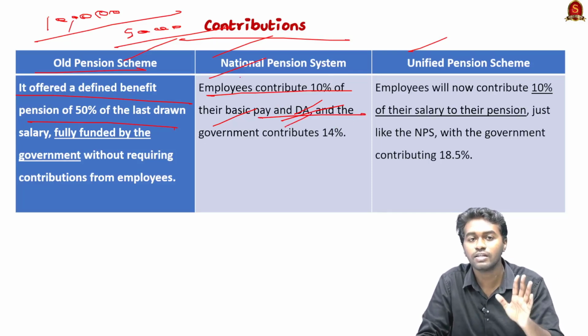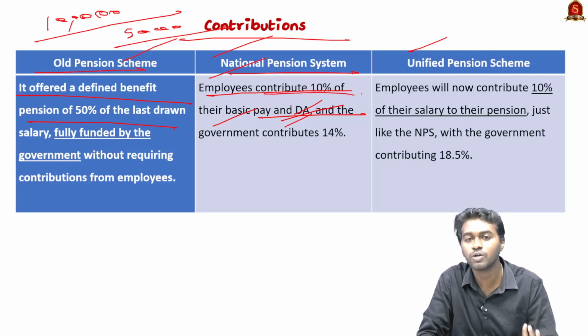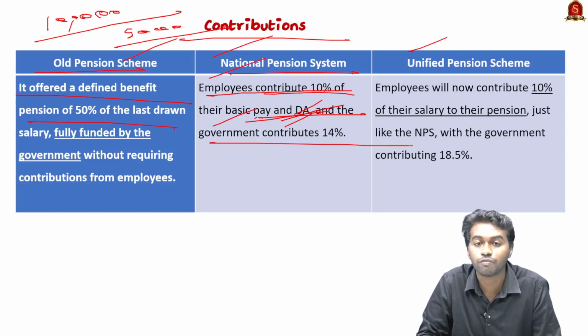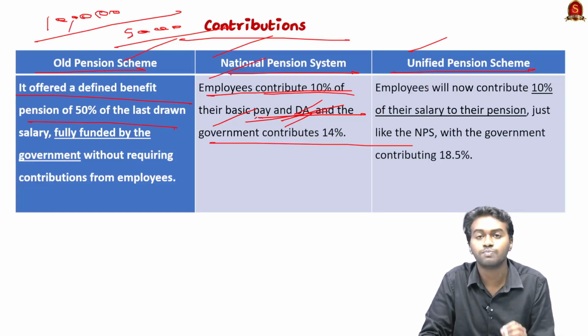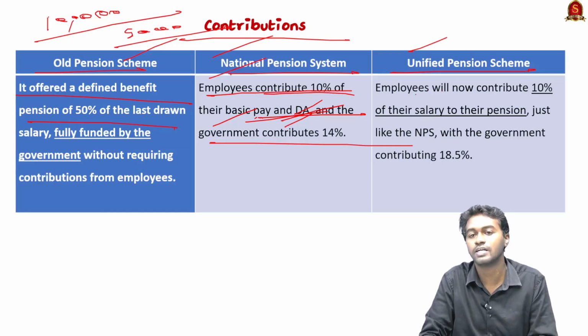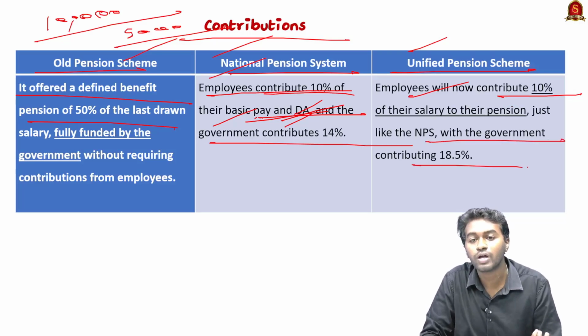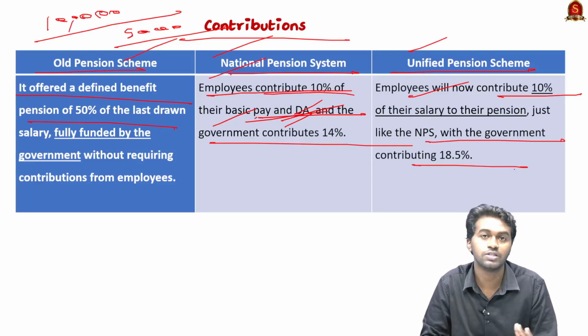Under the new pension scheme, the employees will contribute 10% of their basic pay and DA, and the government will contribute 14%. And in the unified pension scheme, there is a small difference in the contribution of the government, that is, the employees will contribute 10% of their basic salary, and the government will contribute around 18.5%. So this is a major difference.